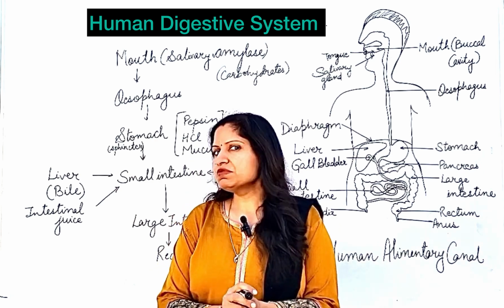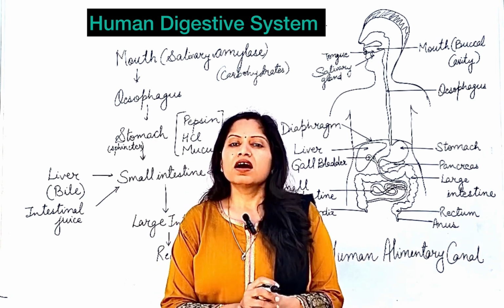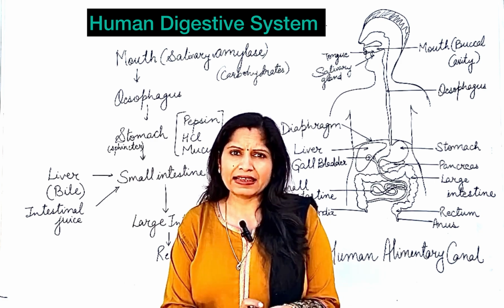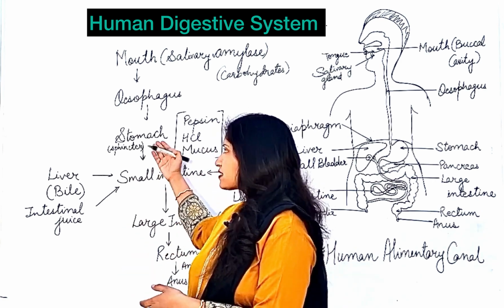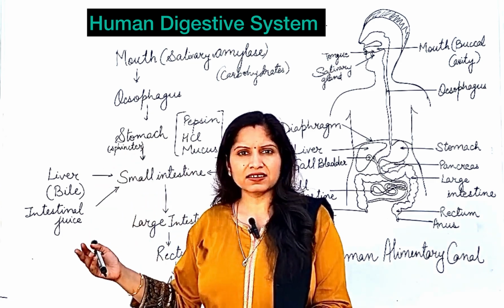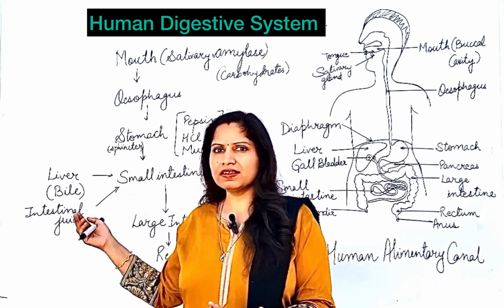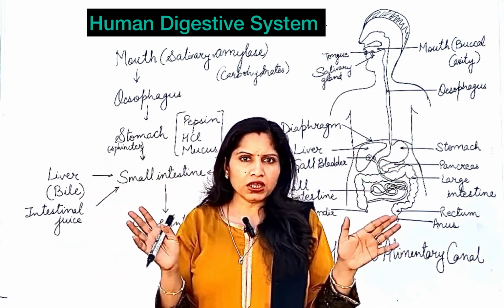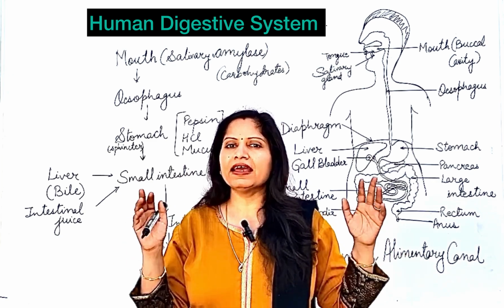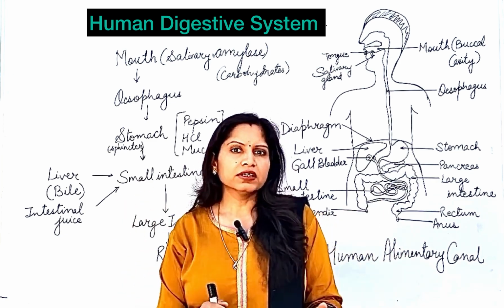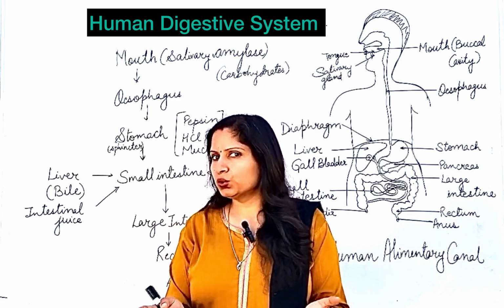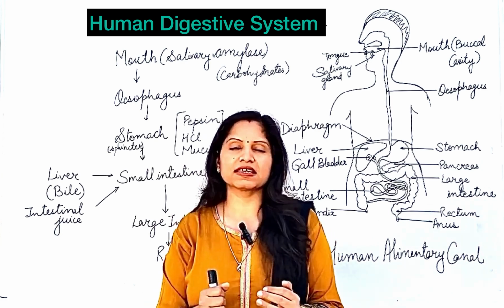But the enzymes present in the pancreatic juice can act only in alkaline medium. Now this is a problem, because the food that is coming from the stomach is highly acidic, and the pancreatic enzymes insist that they are going to act only in alkaline medium. Alkaline means basic conditions. So the pancreatic enzymes can act only in alkaline or basic conditions.